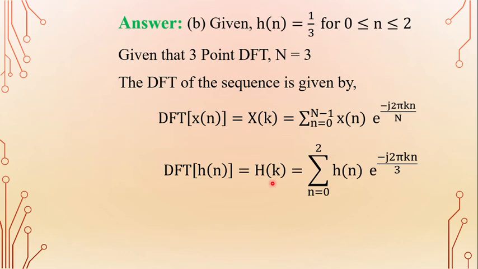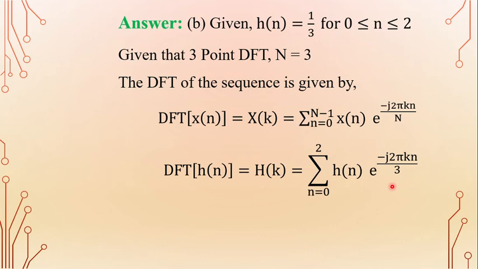DFT of y of n is Y of k. Similarly, DFT of h of n is H of k. So that is equal to sigma n equal to 0 to N minus 1, and what is the capital N? 3. 3 minus 1, 2. H of n into e power minus j 2 pi kn by capital N. Here what is the capital N? 3. So in this equation on the RHS, substitute different values of n.